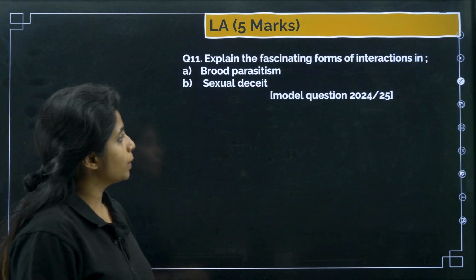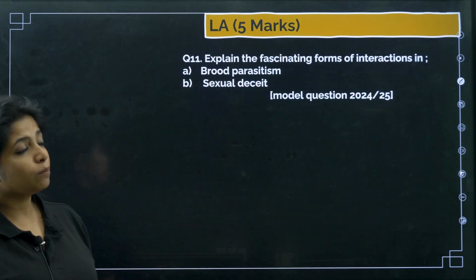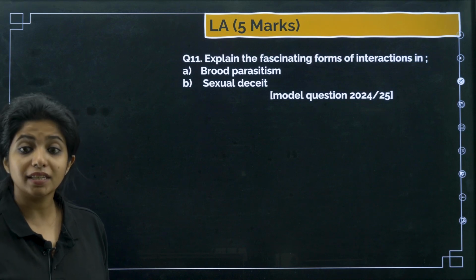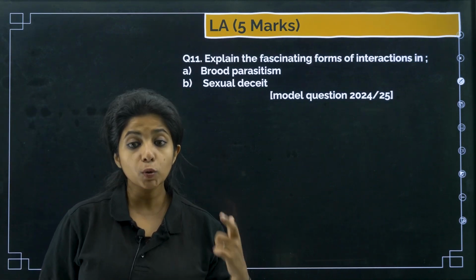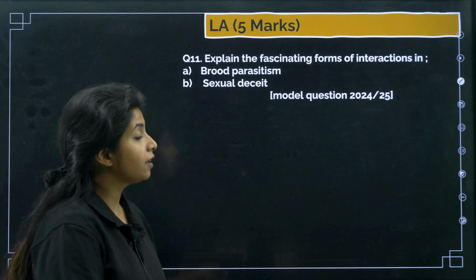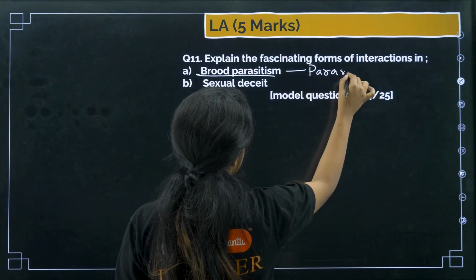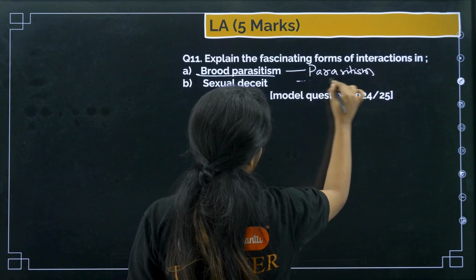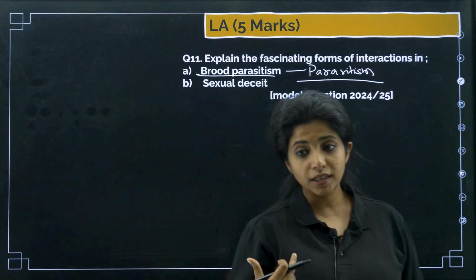Now the 5 marker questions start from now on. Explain the fascinating forms of interaction in brood parasitism and sexual deceit. This is a very interesting thing. Brood parasitism. That means this interaction is what? Parasitic interaction, or you say parasitism. Okay, and what exactly is happening over here? Have you seen the cuckoo, the bird?